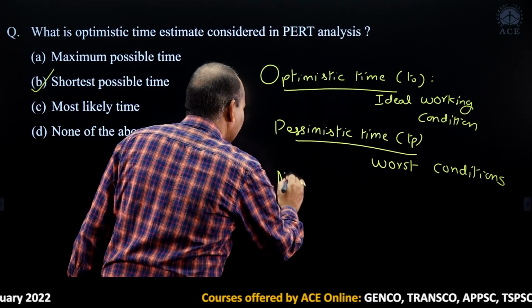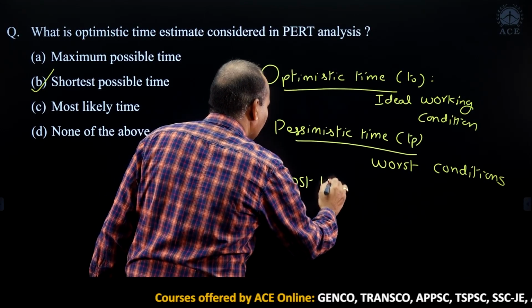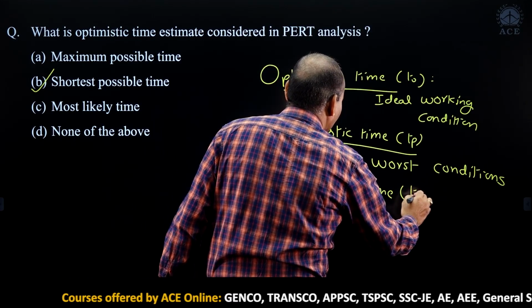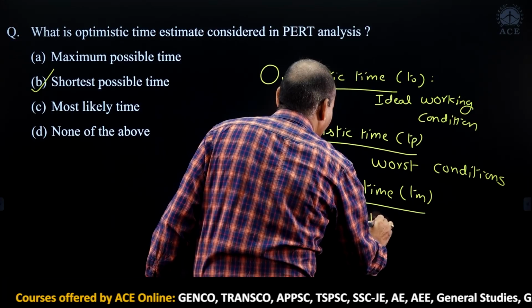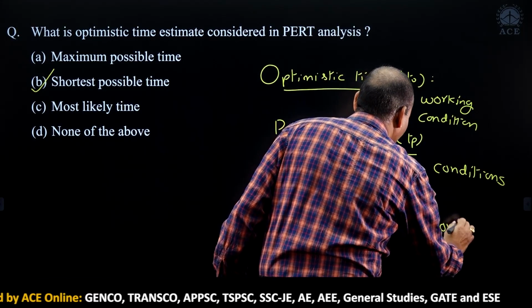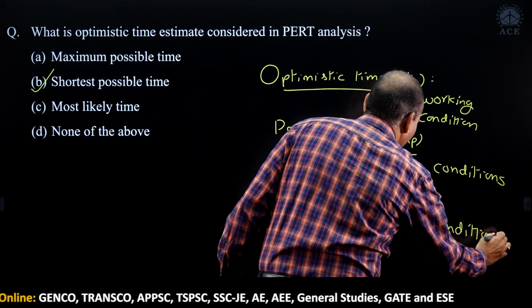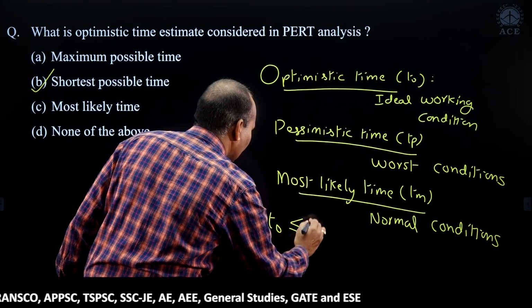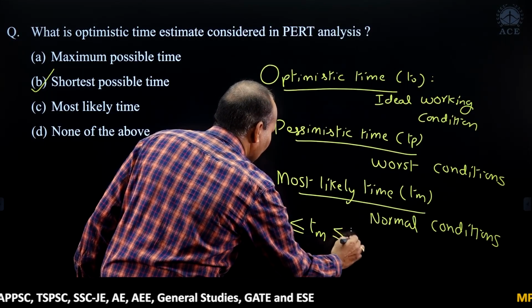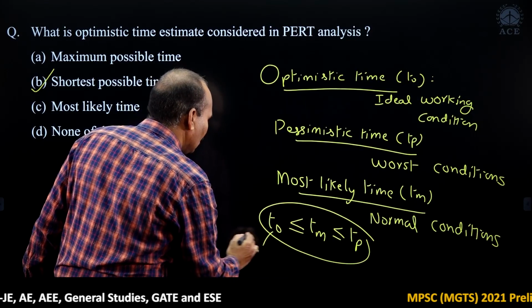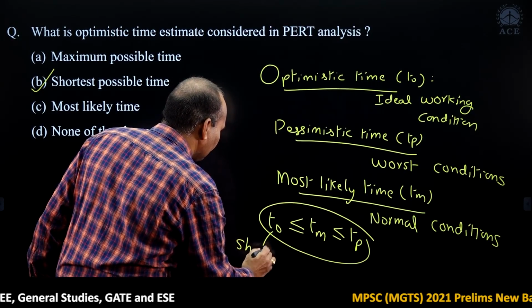And most likely time, normal working conditions. And how the values can be taken: To less than or equal to Tm, Tm less than or equal to Tp. So what is the answer? This is actually the shortest possible time.